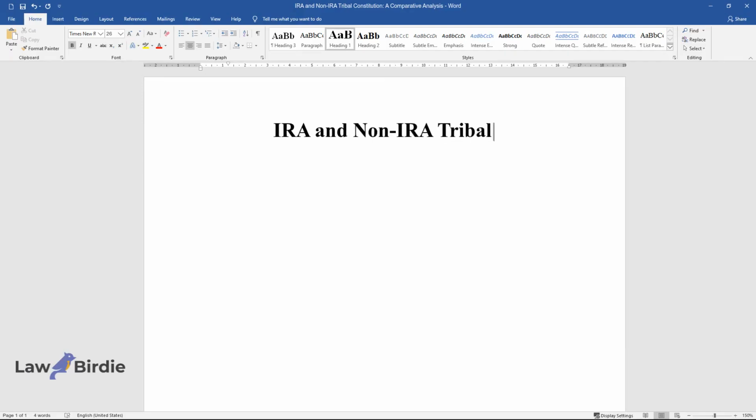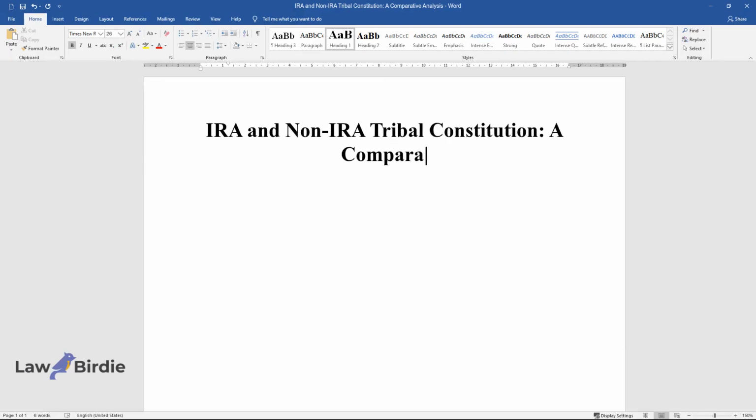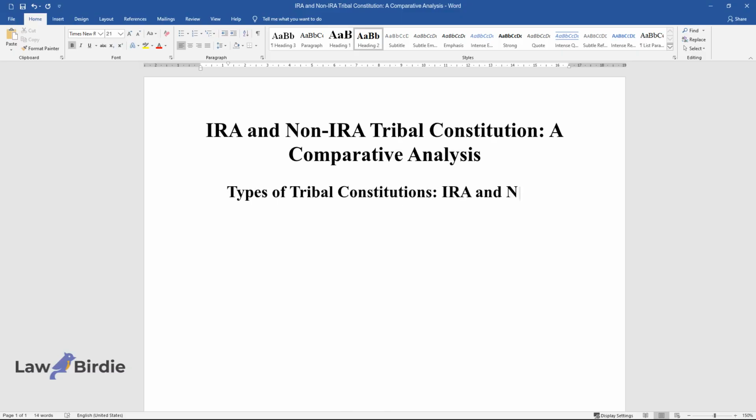IRA and non-IRA tribal constitution, a comparative analysis. Types of tribal constitutions, IRA and non-IRA. Tribal constitutions are the primary documents of Indian tribes in the United States.